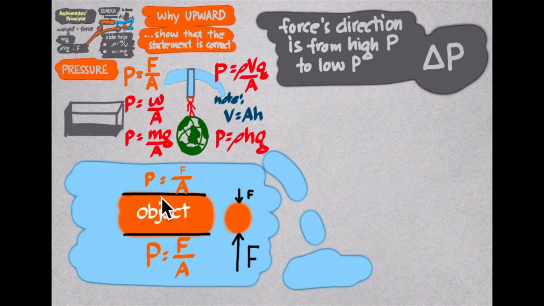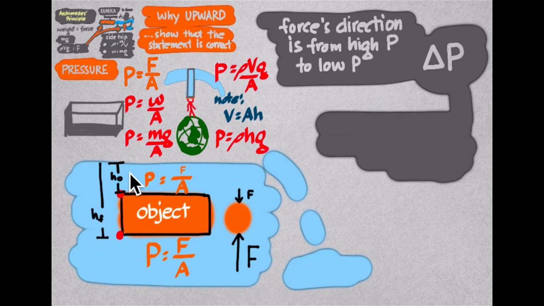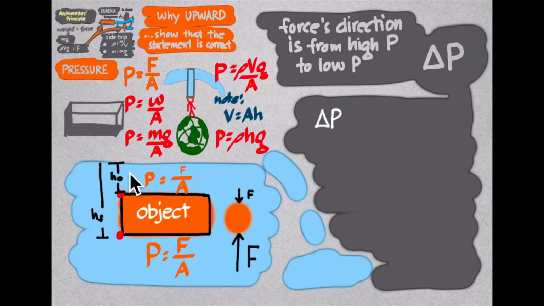Let's put the dimensions of the object in black, here and here also. At this point here, we have a different pressure than at this point here, due to differences in depth, or the distance of the point from the surface of the water. Let's call this one HO and the other one HF. Now we can say that this delta P is equal to the force that we found divided by the area.